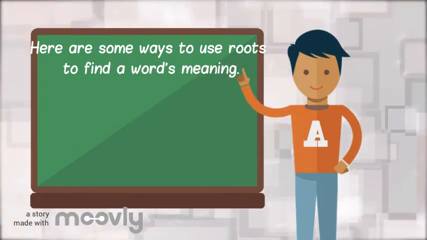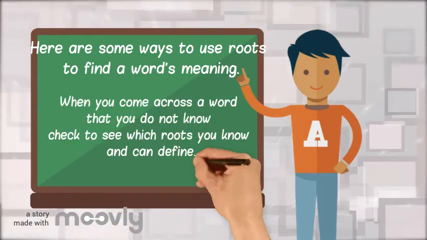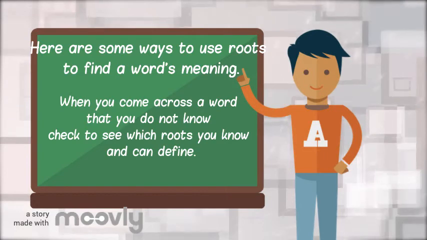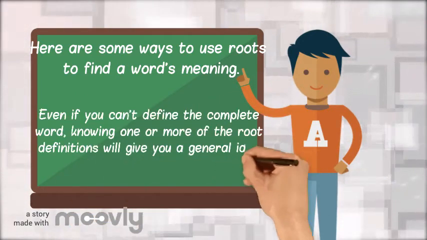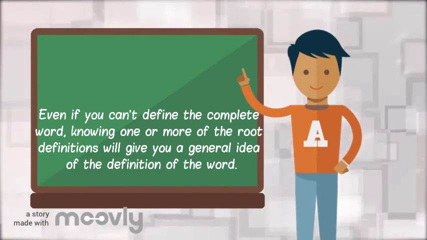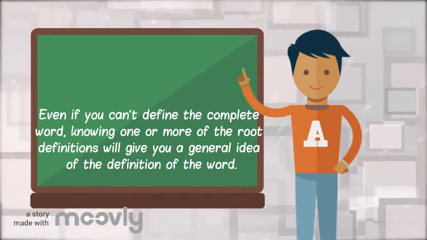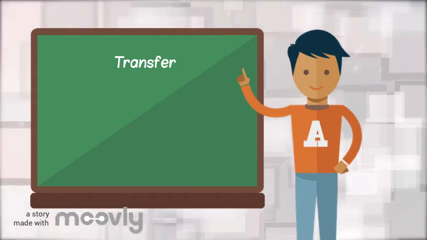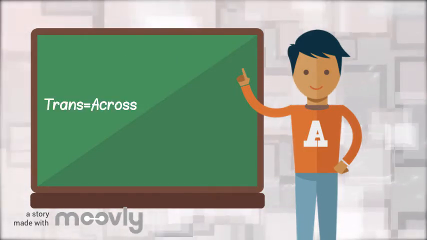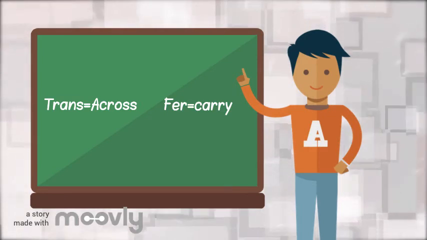Here's some ways that you can use roots to find a word's meaning. When you come across a word you don't know, check to see which roots you do know and can define. Even if you don't define the complete word, knowing one or more roots will give you a general idea. Let's look at transfer, for example. Break it down into roots. Trans means across, fer means carry.